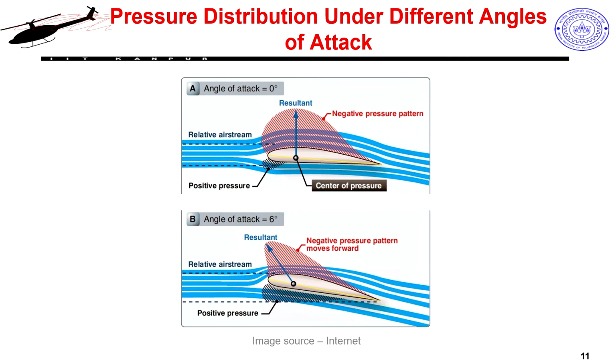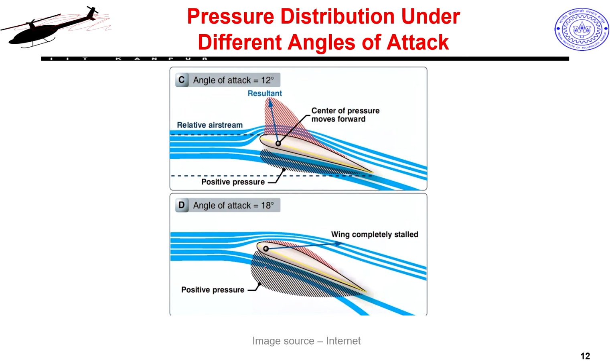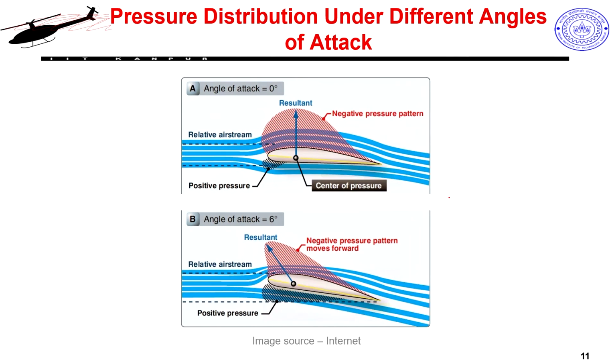And when you go to even further higher angle of attack, my center of pressure also moves quite forward, you see. So, my center of pressure is here, it is slowly moving forward, it moves even further a bit more, and my overall pressure resultant also shifts quite forward. And so, this is around when you will start experiencing stall. So, you see at the later part of the thing, my flow is now actually almost separating, it is not actually going along the trailing edge as it was in the previous case.